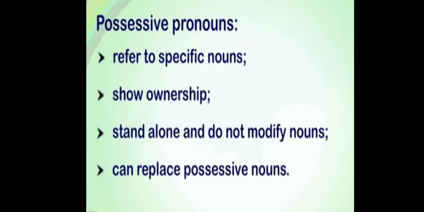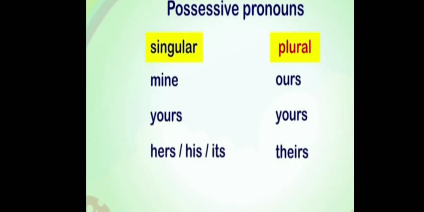It replaces possessive nouns. Children, under possessive pronouns, they have divided the words that can be used under singular and those that can be used under plural.